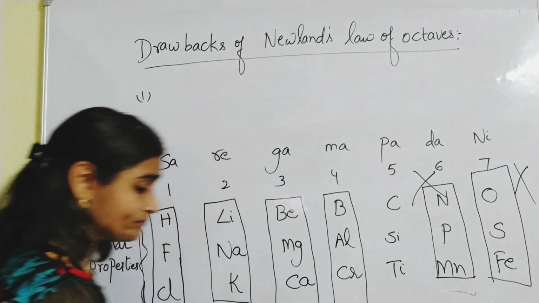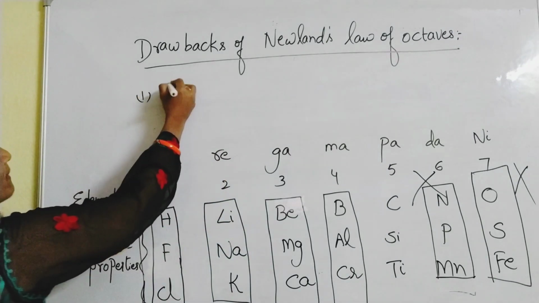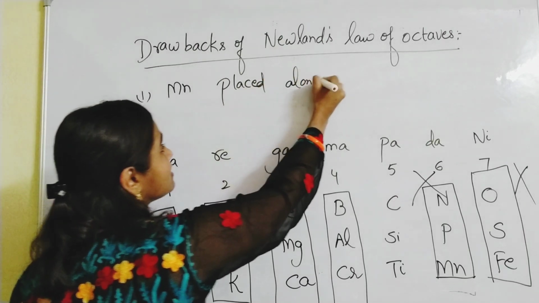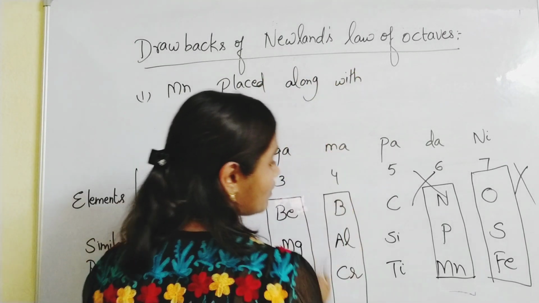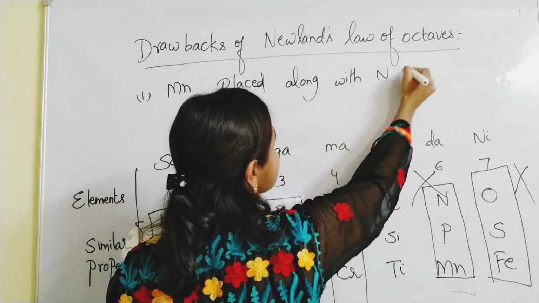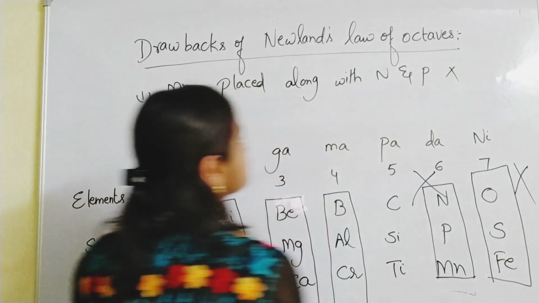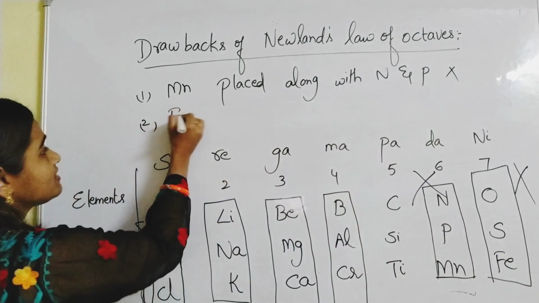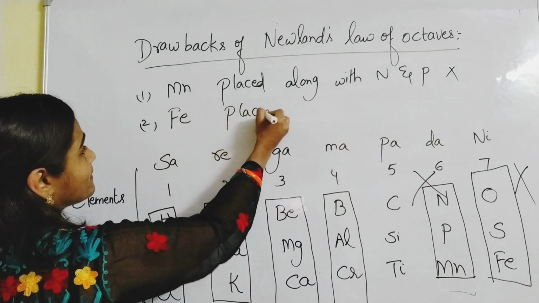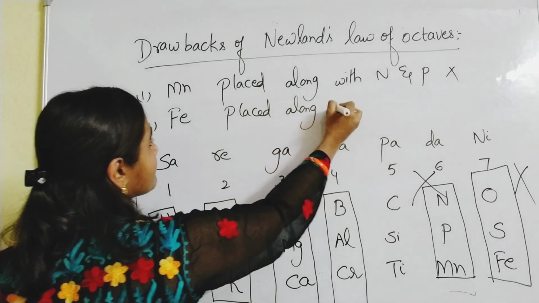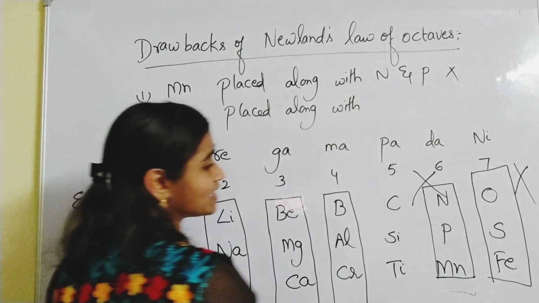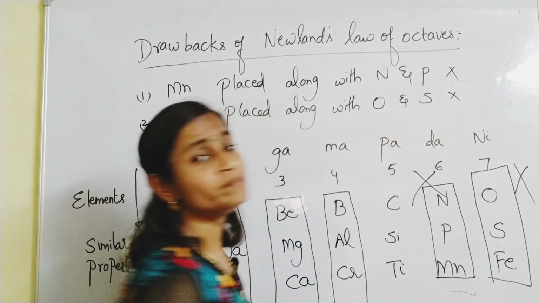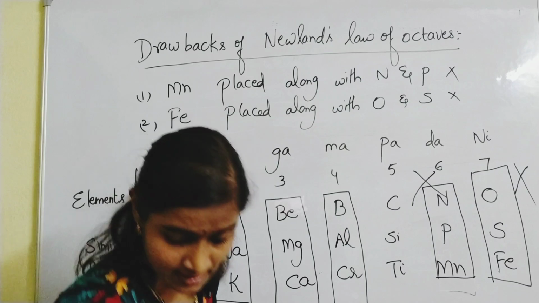So the first thing is that manganese was placed along with nitrogen and phosphorus, so it's a wrong placement. Same like that, iron was placed along with oxygen and sulfur. So this is also wrong placement, isn't it?